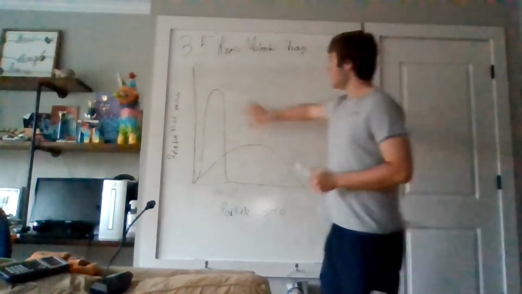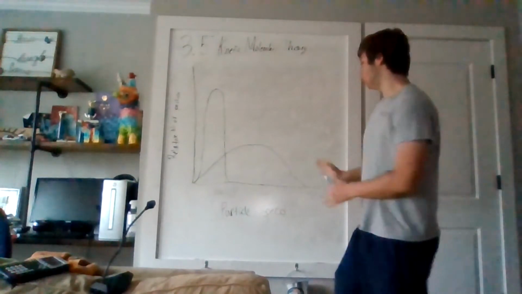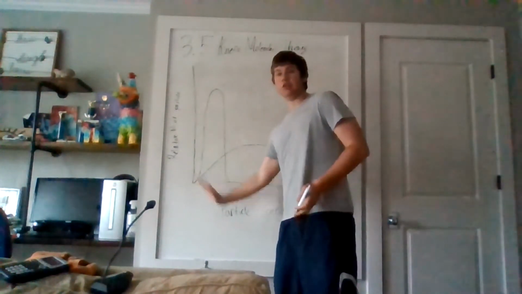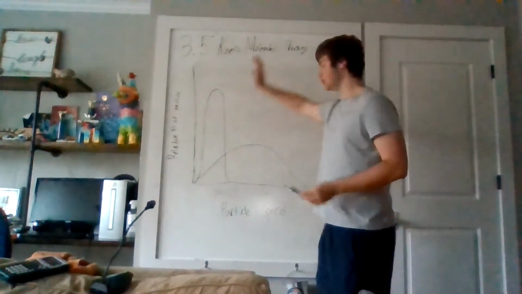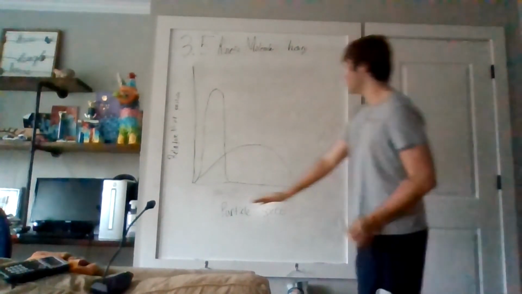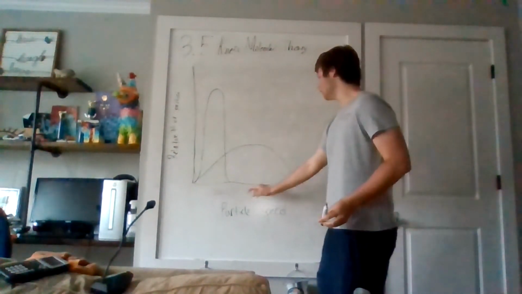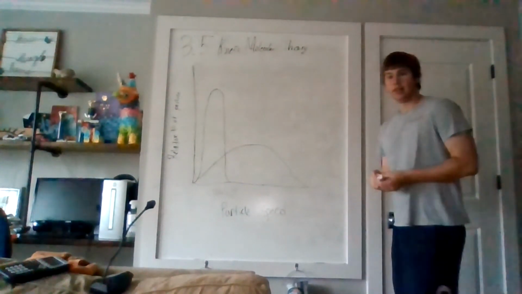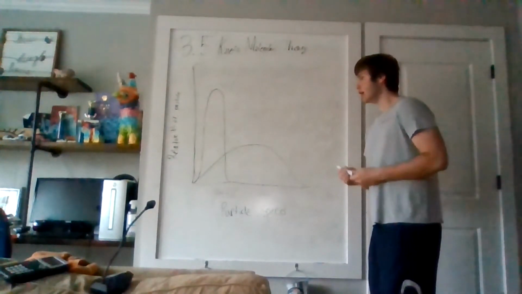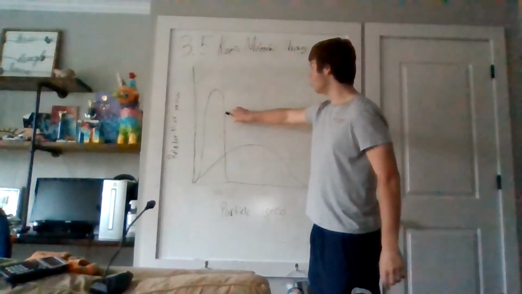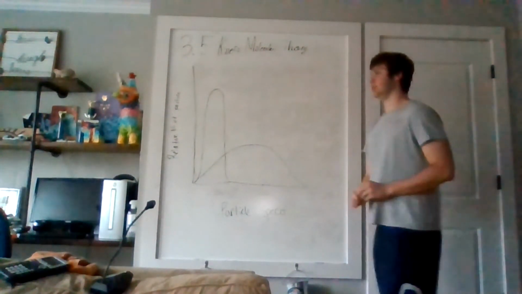So the one to the left would be the lower temperature because the particle speed is lower on average and therefore has less kinetic energy, meaning that its temperature is lower. While this one is warmer because its average speed is more, therefore it has more kinetic energy. So we can safely label this one as the colder substance and this one as the hotter substance.